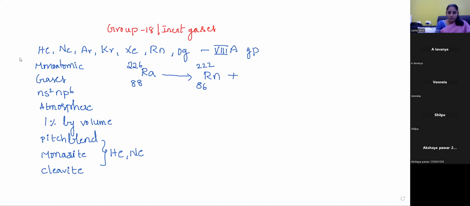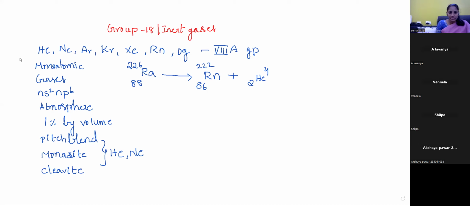The remaining one is 2He4, that is, helium, which would be available. This is the radioactive decay giving radon. This is the general occurrence of noble gases.